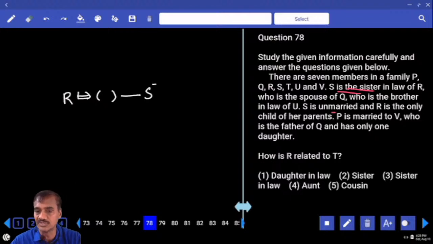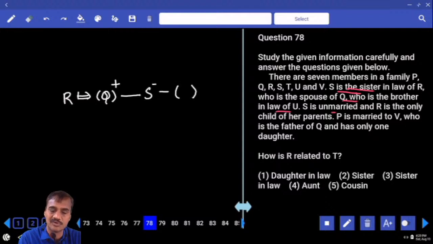Then S is the sister-in-law of R, who is the spouse of Q. That is, Q and S are siblings to each other. And Q is the brother-in-law of U. S is unmarried. So for Q to be the brother-in-law, there must be another sibling besides S, right? Then who is that one? And Q is the brother-in-law of whom?